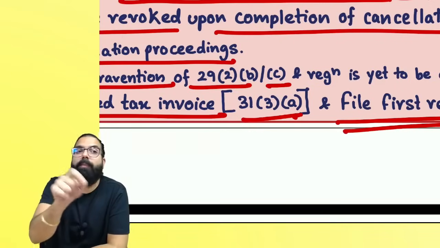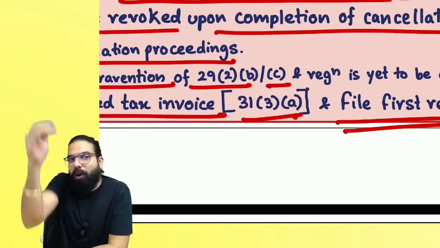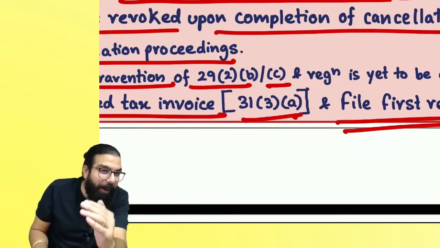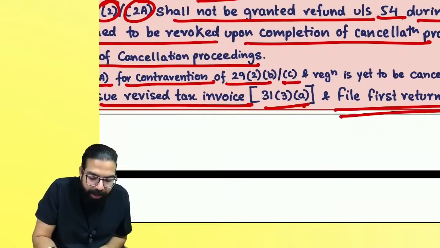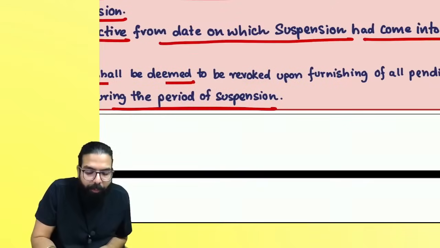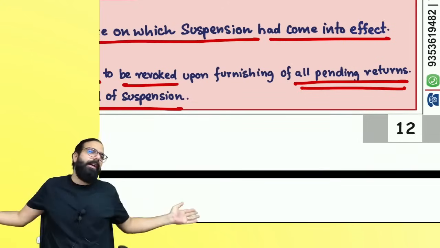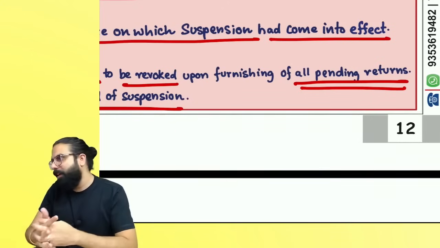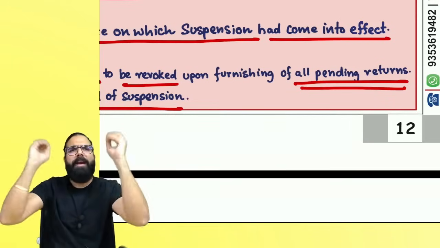So in that scenario, because of the anomalies, your registration gets suspended. Now, instead of replying, what did you do? It says for contravention of 29(2)(b) and (c), and registration is yet to be cancelled, the suspension shall be deemed to be revoked upon furnishing of all the pending returns. Your registration was suspended because there were anomalies, you were not filing your returns. So just go online and file your return and pay all your taxes.